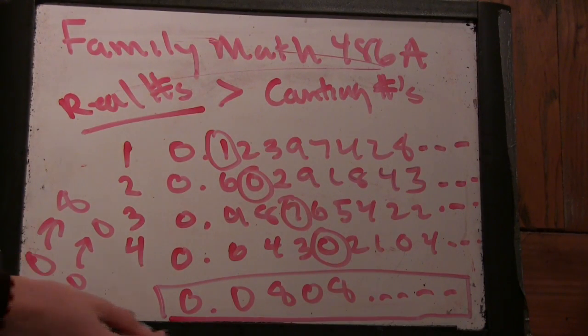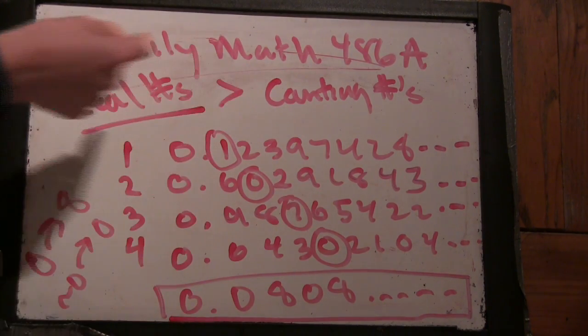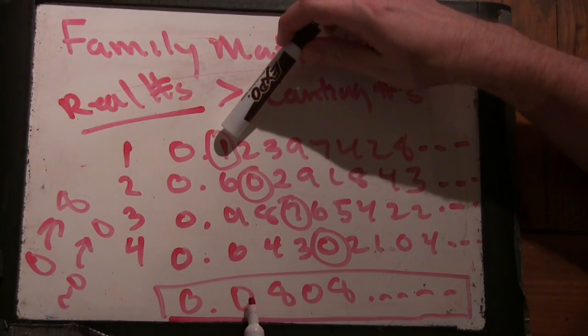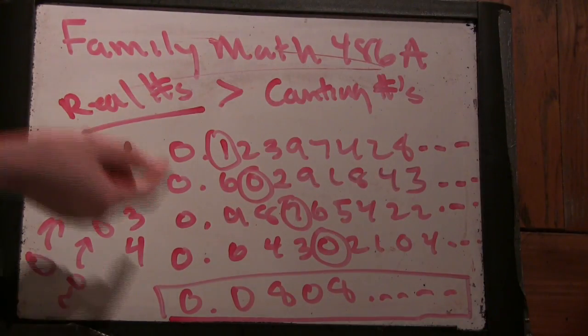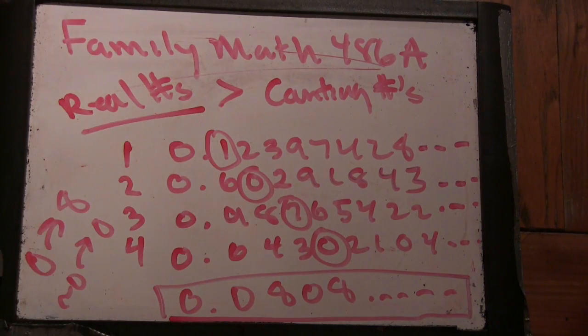If you look at the first digit of our number and the first digit of the first number, they don't match, so it doesn't equal this one. The second digit of our number and the second digit of the second number don't match, so the second number can't be our number.